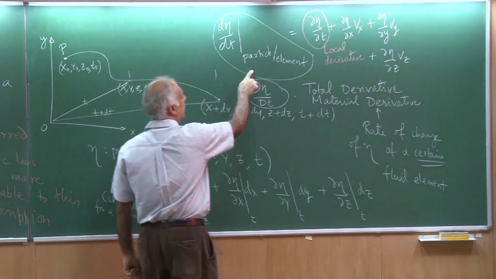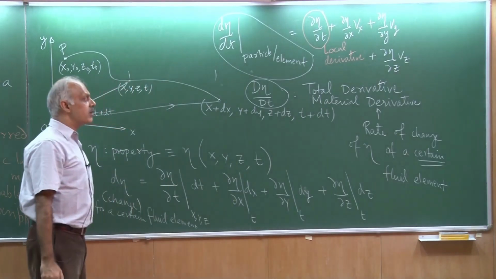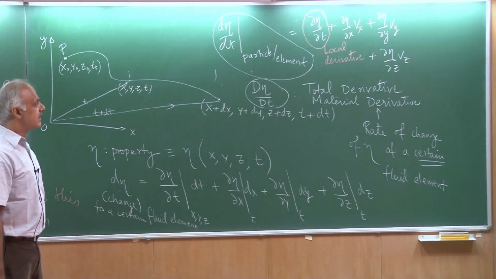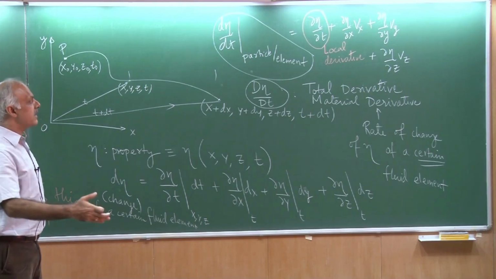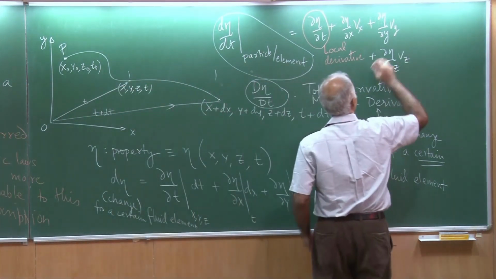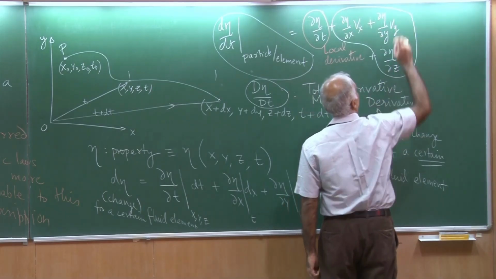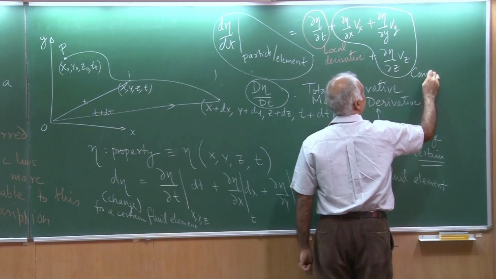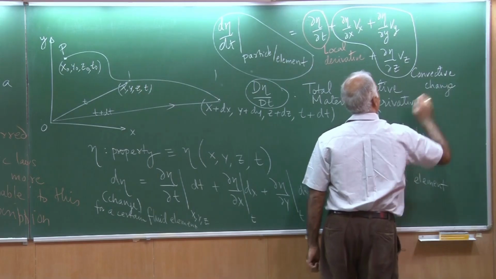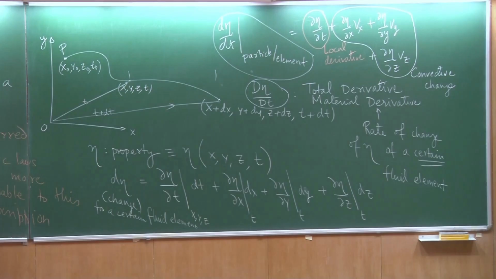Okay. So, we have the total derivative, and this is the local derivative, where you are not following any particular particle, you are just stationed at a certain location and different particles or different fluid elements go by. This over here is known as convective change. Okay, so let me rewrite this equation over here.